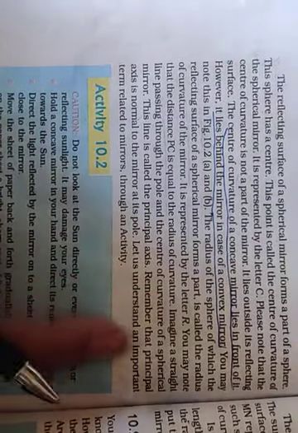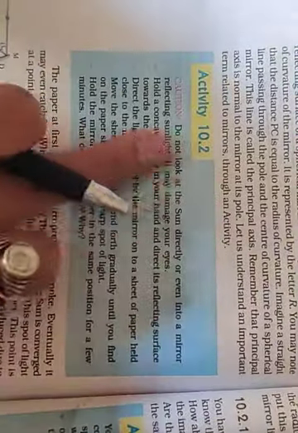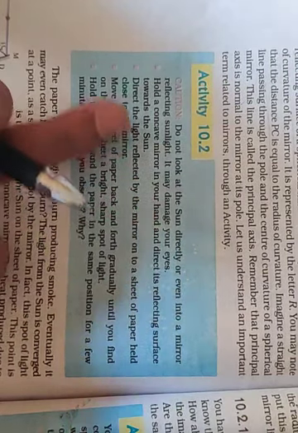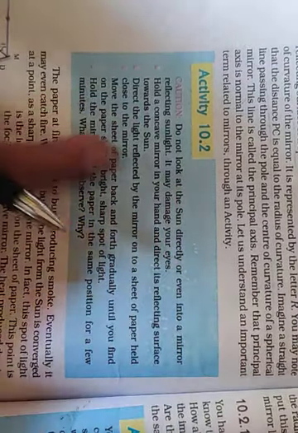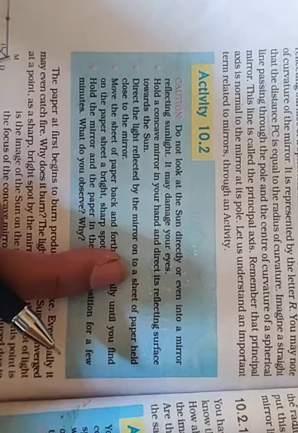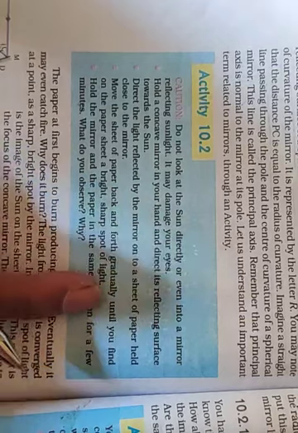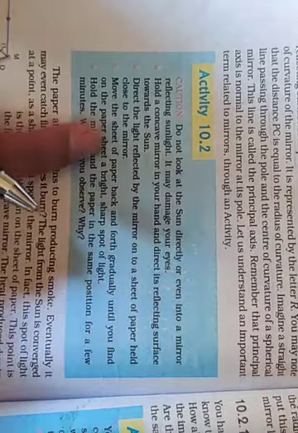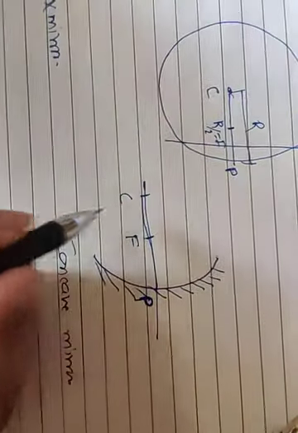Now let us understand an important term related to a mirror through an activity. Now, do not look at the sun directly because इसके रेस थोड़े हार्मफुल होते हैं and it may damage your eye. Take a concave mirror and try to direct the reflecting surface towards the sun. Direct the light reflected by the mirror onto a sheet of paper held close to the mirror. Move the sheet of paper back and forth gradually and try to spot all the light at one particular place. Hold the mirror and paper in the same position for a few minutes. What do you observe?